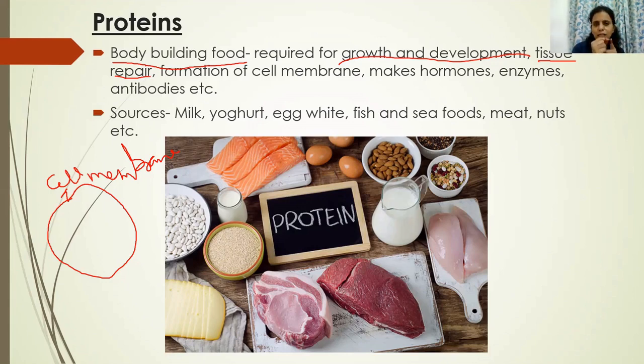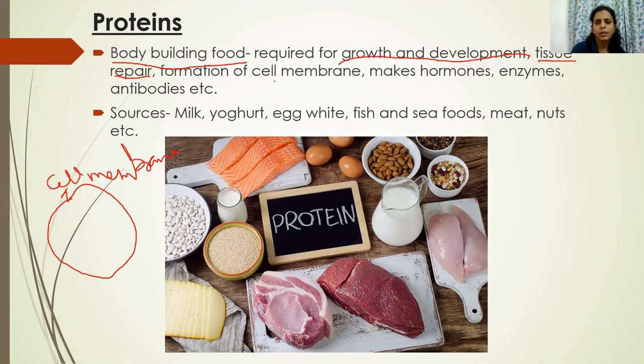Now these dead cells are supposed to be replaced by new cells. How will this happen? This will happen with the help of proteins. Around the area where the cut was, some cells already exist. These pre-existing cells will now divide and form the new cells. Understood? So the formation of these new cells from pre-existing cells requires protein.